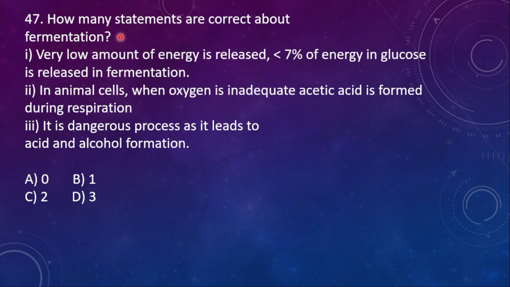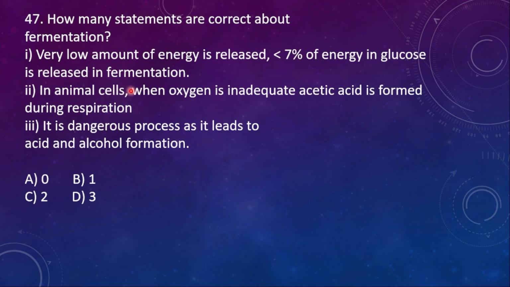47. How many statements are correct about fermentation? First one, a very low amount of energy is released, that is less than 70% of the energy in glucose is released during the fermentation process. Second one, in animal cell, when oxygen is inadequate, acetic acid is formed during respiration.